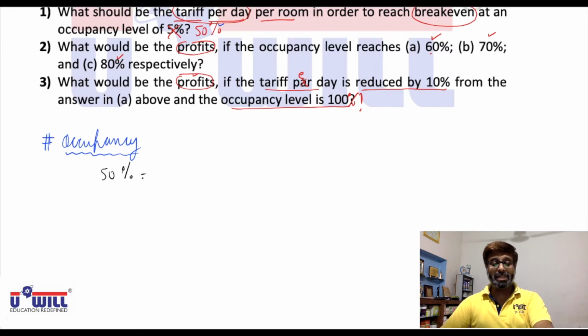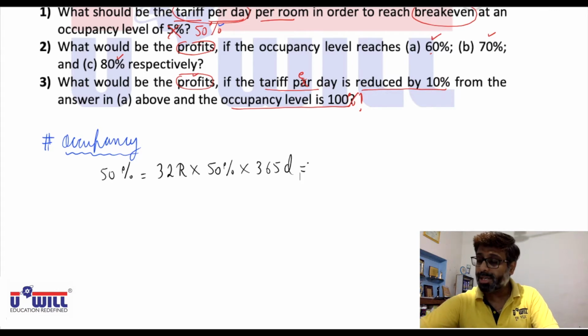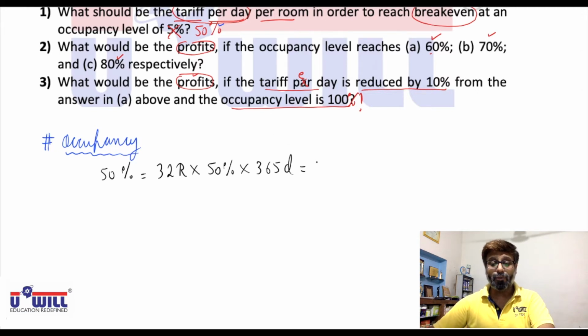At 50%, quite obvious, 32 rooms into 50%, 16 rooms go on rent, into 365 days as given in this question. So 16 rooms into 365 days comes to 5840 rooms going on rent during the whole year.